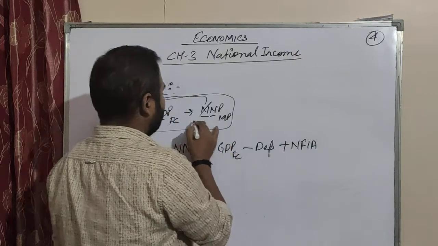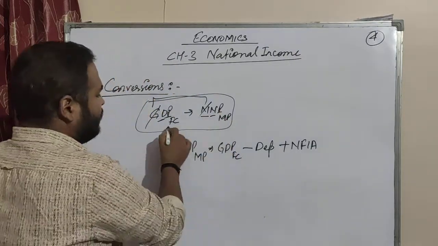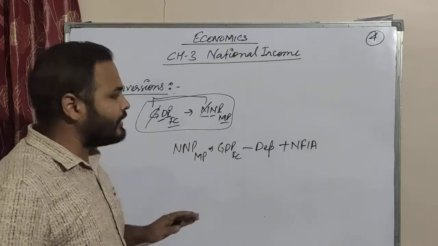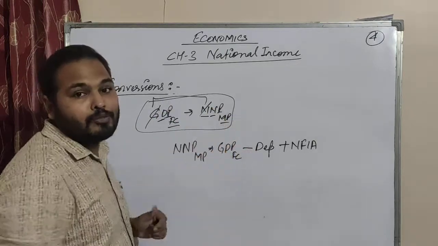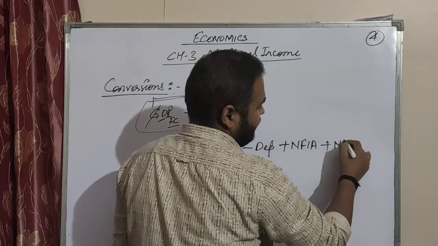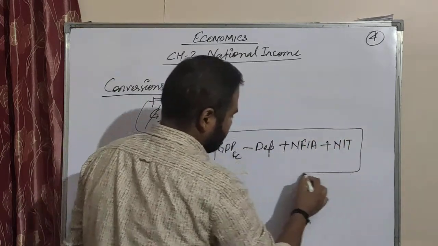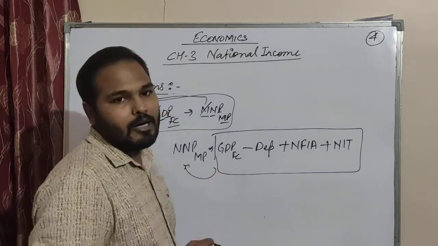Then again, P is common in both, so we need not do any conversion for that. Now FC and MP. When factor cost, the production cost amount, is there and we are converting to market price, we add taxes there, plus NIT. So after doing these things, you will get net national product at market price.